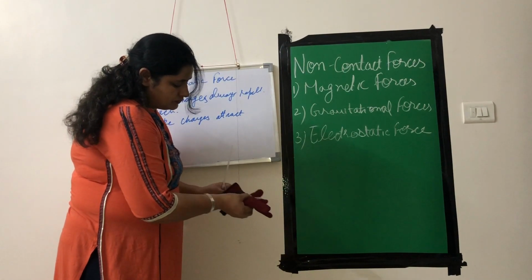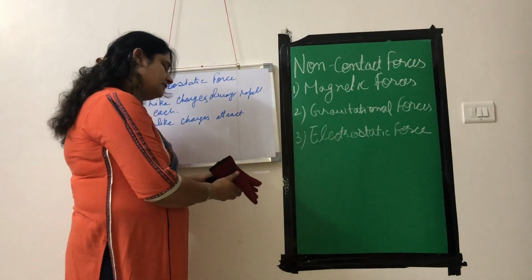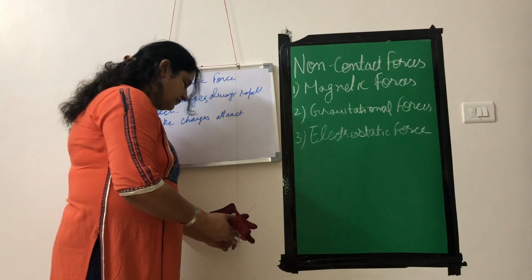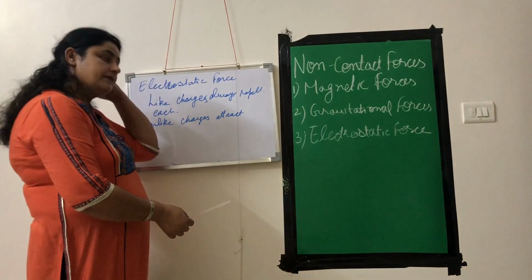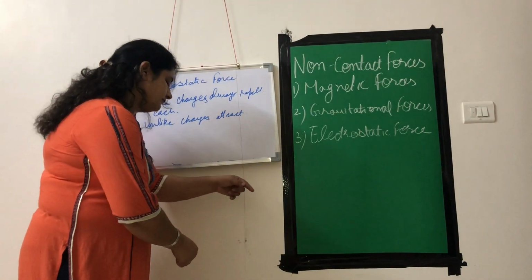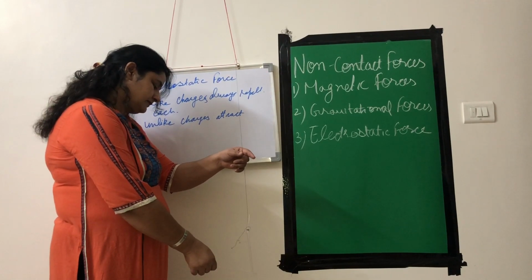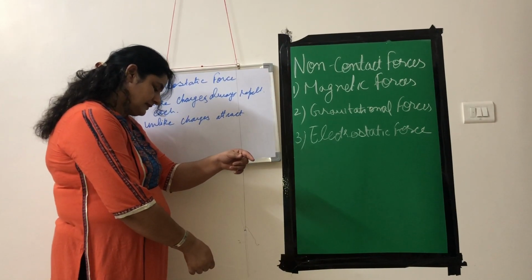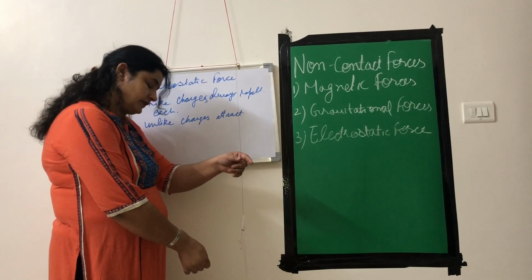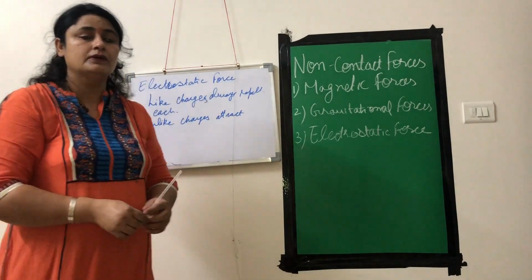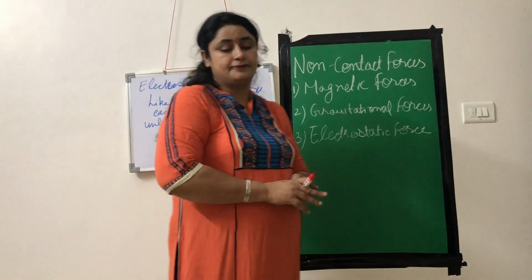Now the two straws will have the same charge because I am rubbing the two straws with the same cloth. One of the activities is very clear from here. So now we'll check what will be the force applied by one straw on another. So it is repelling another straw. You can perform this activity on your own. So this is about non-contact forces.